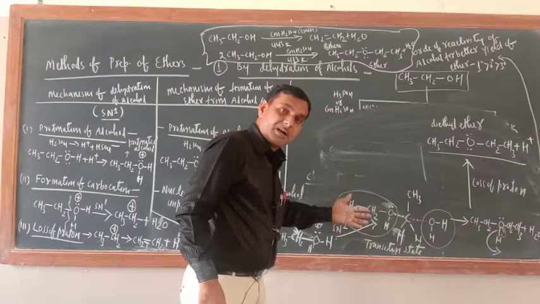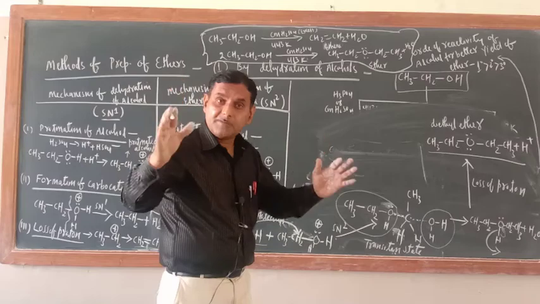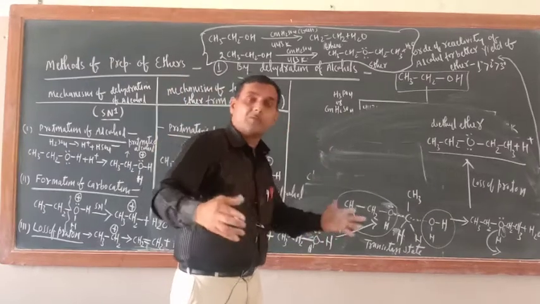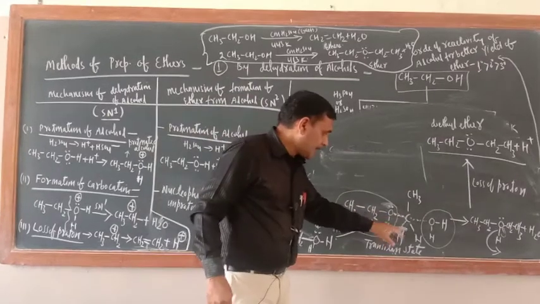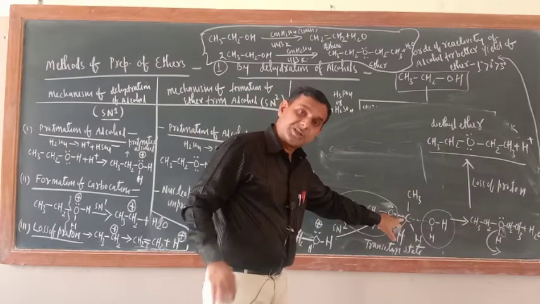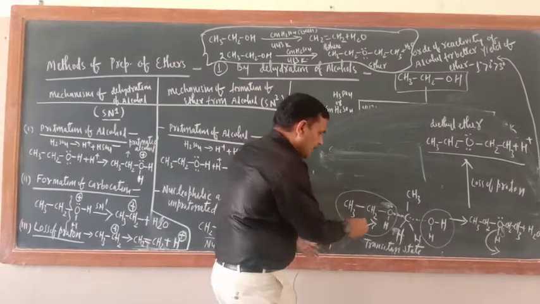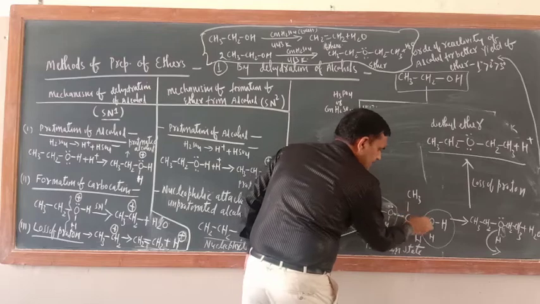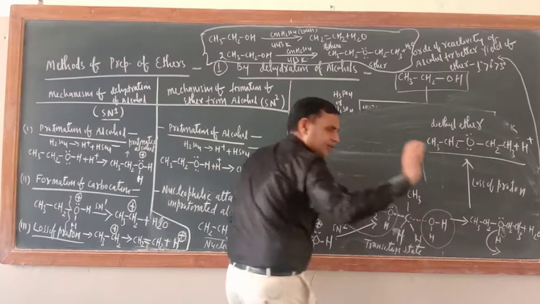The nucleophile should attack from the rear side, and in the transition state what is there? The leaving group and the attacking nucleophile both coexist. And now what would be there? At that time a carbon tetrahedral structure would be there. Still the valency is 4 only. Carbon valency is 4 only, because this is equal to half a bond, and this is equal to half a bond. 1, 2, 3, and the two half bonds equal to 4.